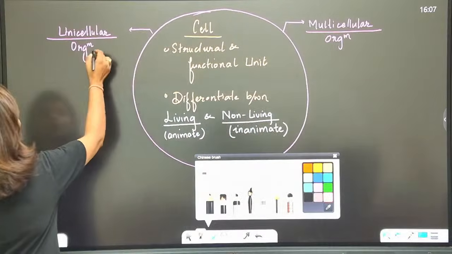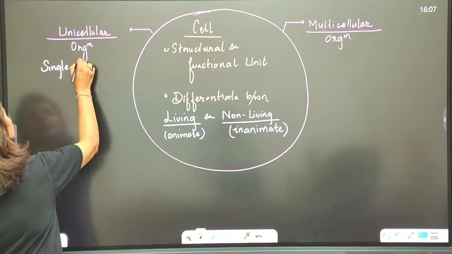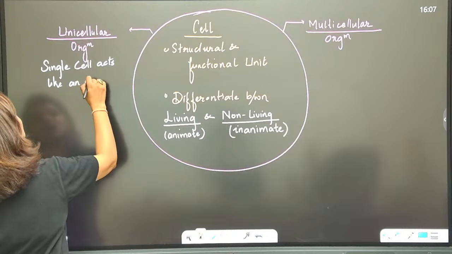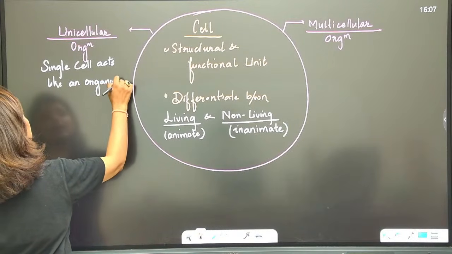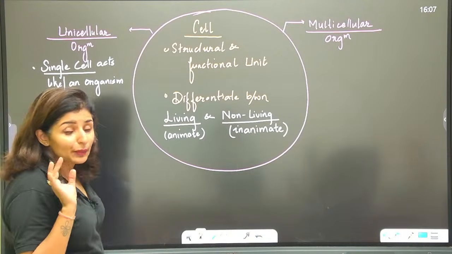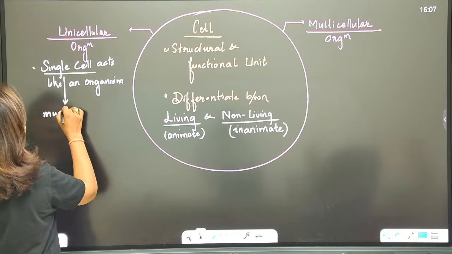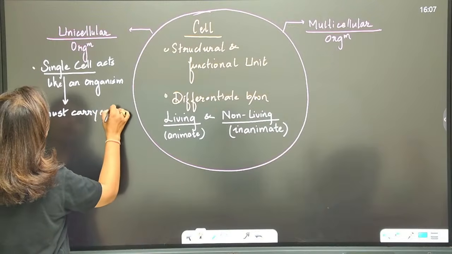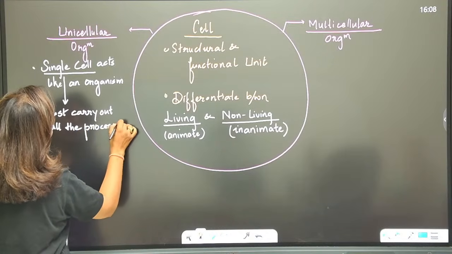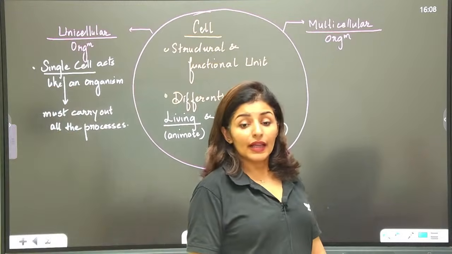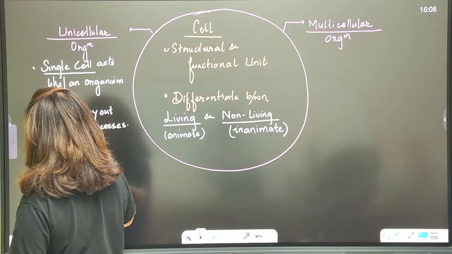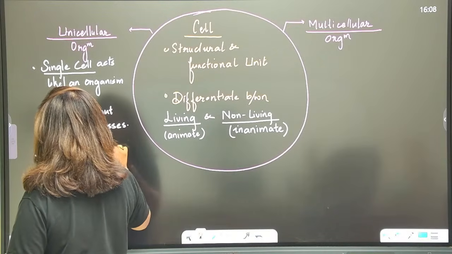In unicellular, the single cell acts like an organism. So if a single cell has to act like an organism, therefore the single cell must carry out all the processes, right? It must carry out all the processes. Is this point clear? And therefore it helps in the independent existence of the cell.